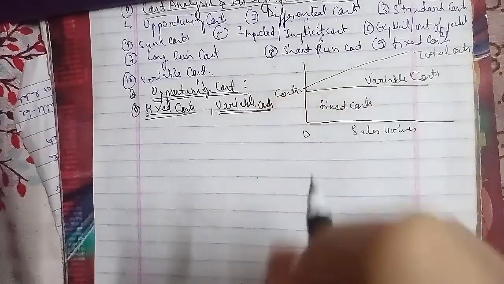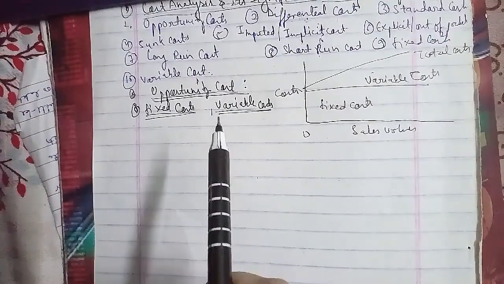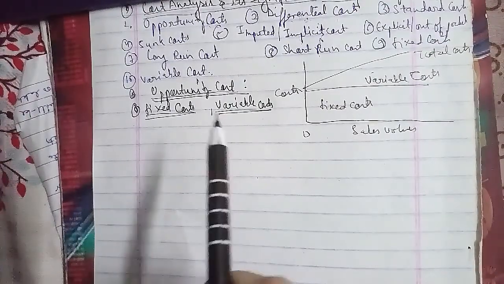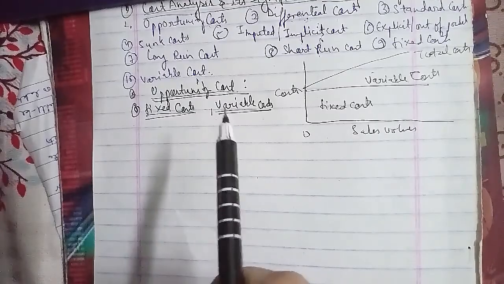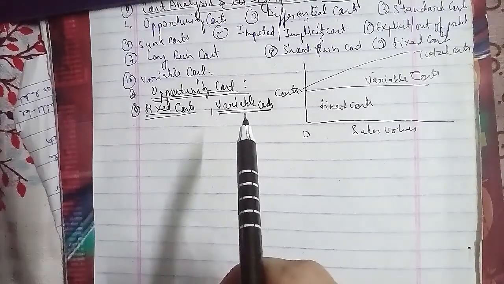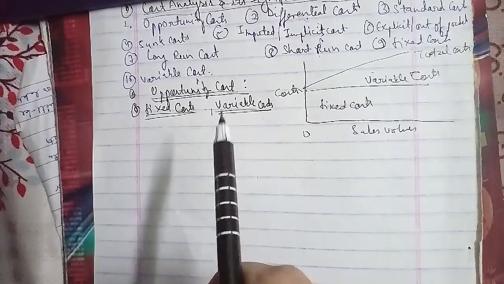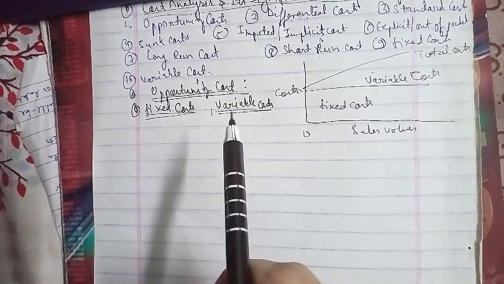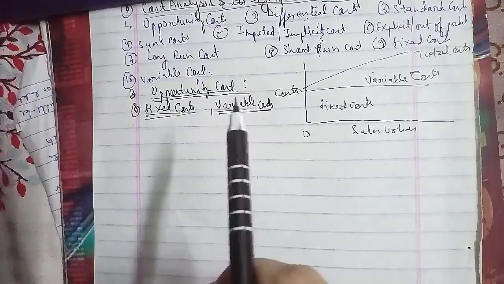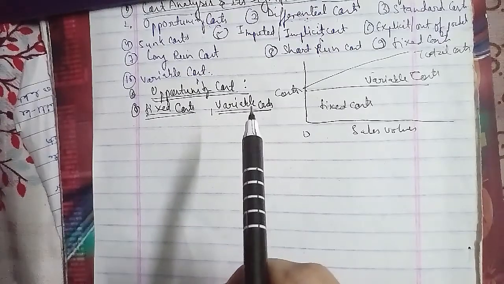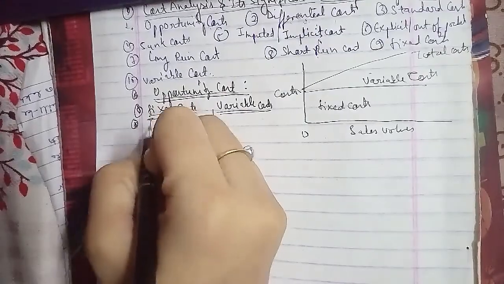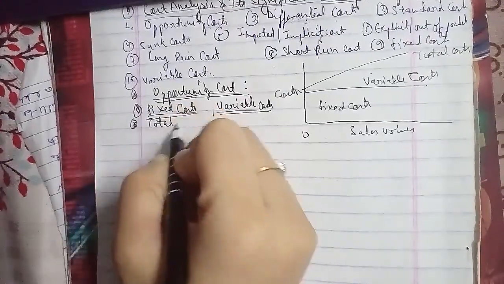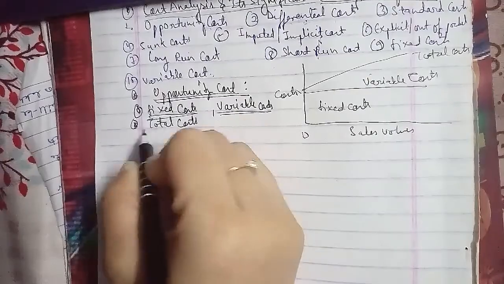Variable cost includes the cost of raw material, wages, and cost of consumables during production as well. Next we will discuss the total cost. The total cost is the sum of all fixed cost and variable cost as well. We'll talk about another question, which is write a short note on cost, which has been asked for 5 marks.